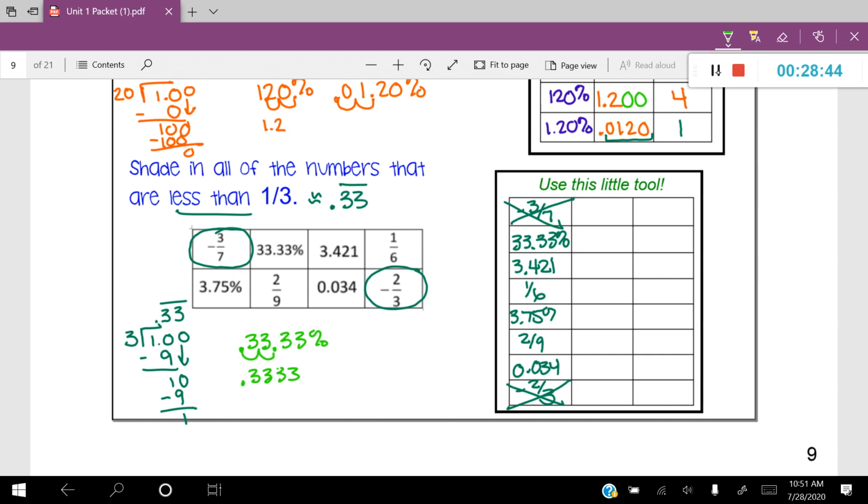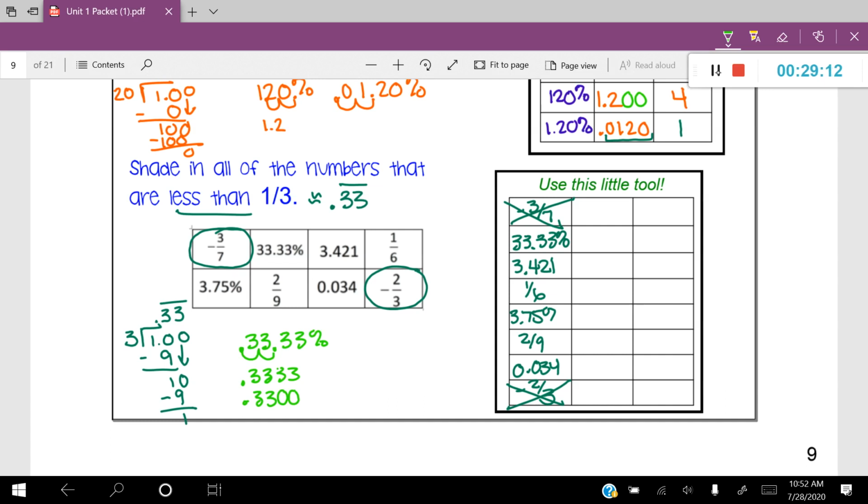So if I take that number and compare it to 0.33, and I'm looking at the place values, remember, meaning I would add zeros, then obviously 1/3 is not going to be less than this number because I have 3333 and 3300. So that one is not going to work.